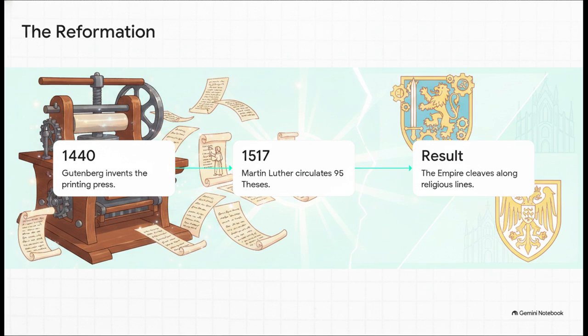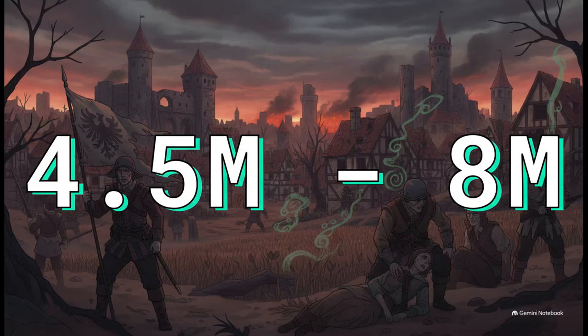In 1440, Johannes Gutenberg invents the printing press in Mainz, which is a massive catalyst. So when Martin Luther circulates his 95 Theses in 1517, that printing press allows his Protestant ideas to just spread like wildfire. As a result, northern German princes rebelled against the Catholic Habsburg emperors, literally cleaving the empire entirely in half. 4.5 to 8 million. Let that sink in for a second.